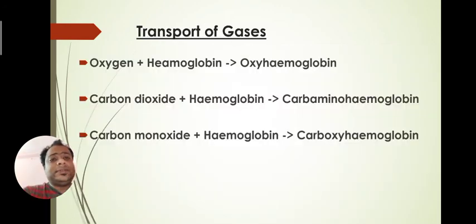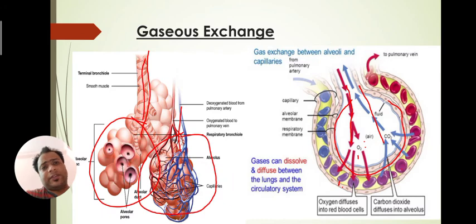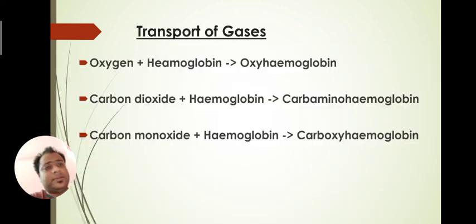How are these gases transported? After the gas exchange, we have to know who carries that oxygen. Because there is no filter for air inside our nose and all, some carrier should be there. So the carrier is hemoglobin.